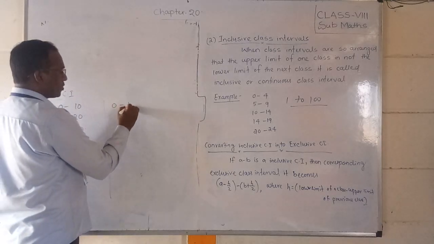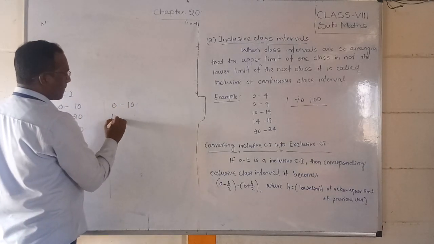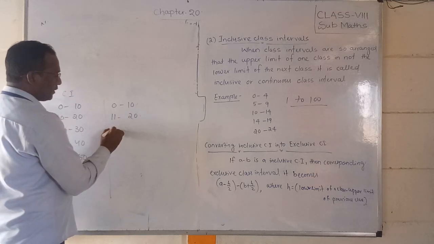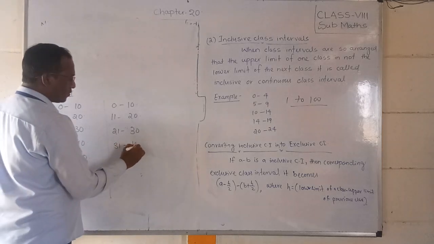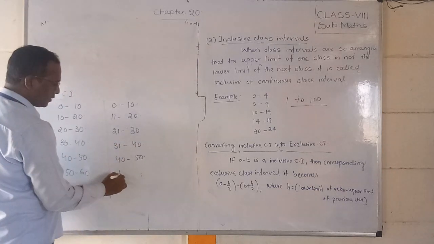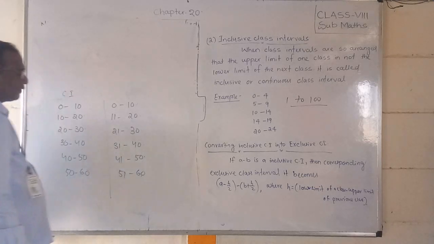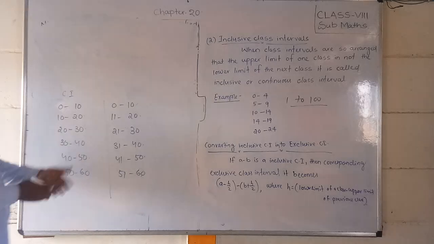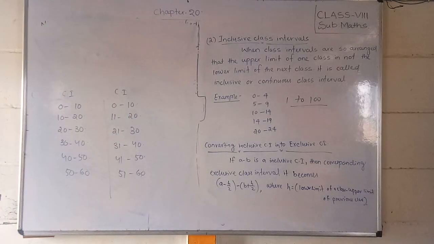Also I am writing one more data: 0 to 10, 11 to 20, 21 to 30, 31 to 40, 41 to 50, 51 to 60. So what is the difference? What type of data is each?